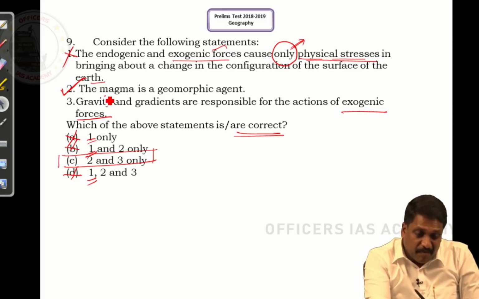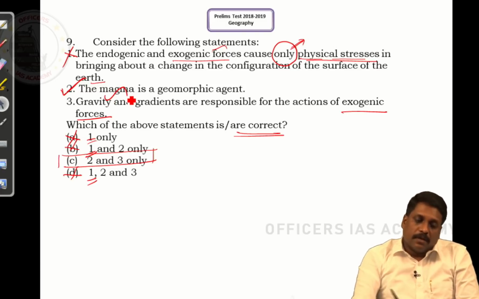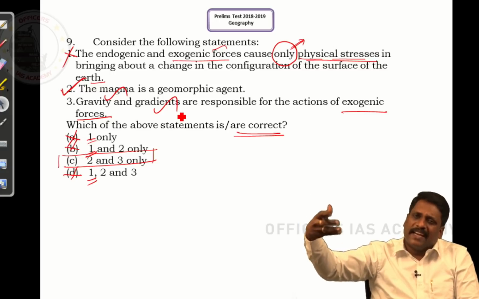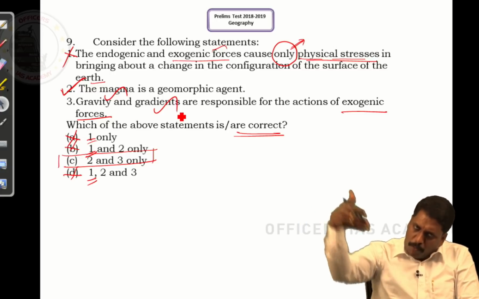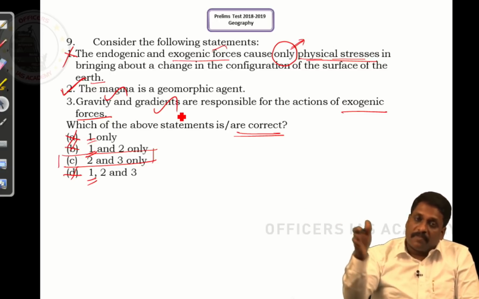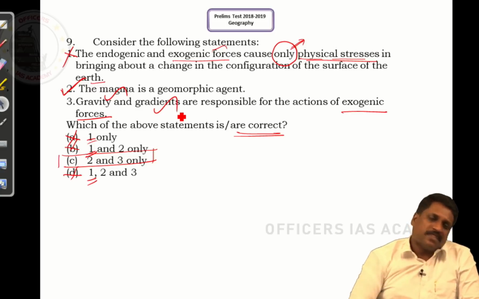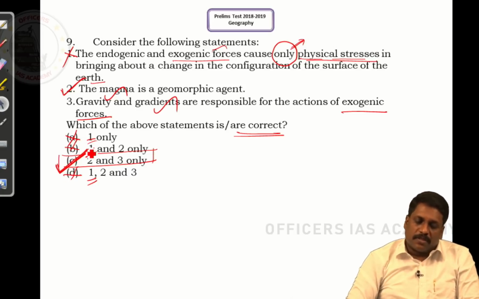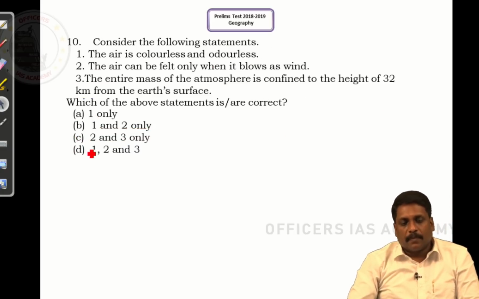So gravity plays a very important role. Not only that, to facilitate the movement, I should have a gradient. What is this gradient? Slope. Only if slope is there, I have the well specified movement of these exogenic forces. So the answer, as we discussed, should be C, that is 2 and 3 only, right, sir?